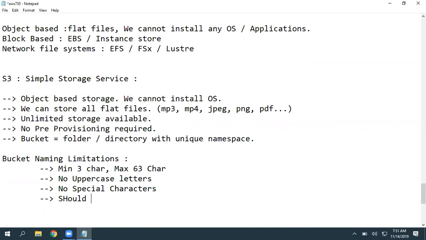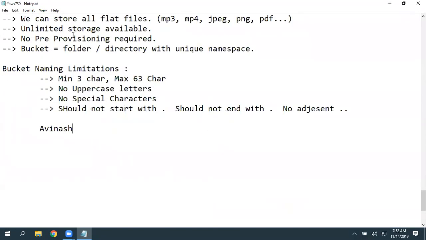And it should not start with a dot, should not end with a dot, and no adjacent double dots. You can give a single dot. That means if you are giving Avinash as a bucket name, that is not a valid one. Why? Because the first letter is a capital one. It can start with a number or alphabet, but not with a capital letter.